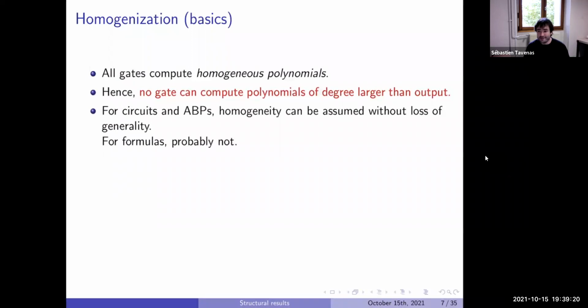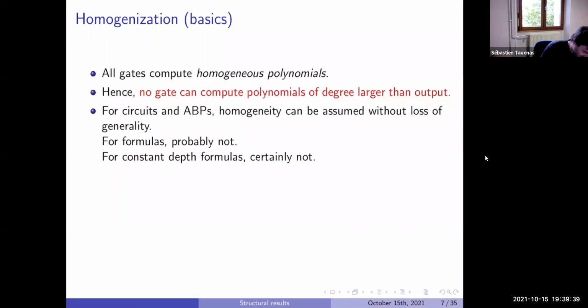For formulas, we don't think this is the case. If we were able to prove this is not the case, we would separate formulas from VP or VNP. We are not able to prove it, but it doesn't seem true. And for constant depth formulas, we know this is not true.